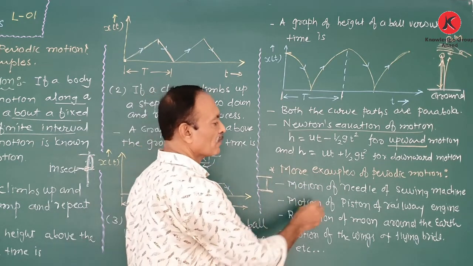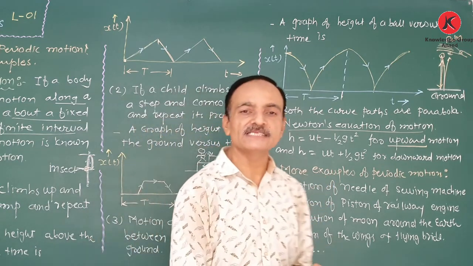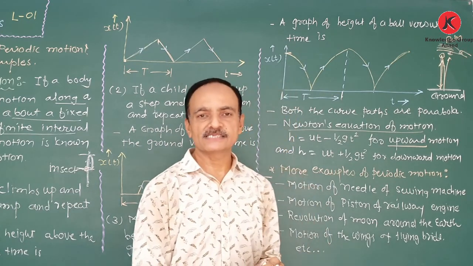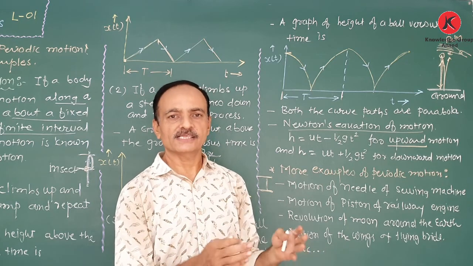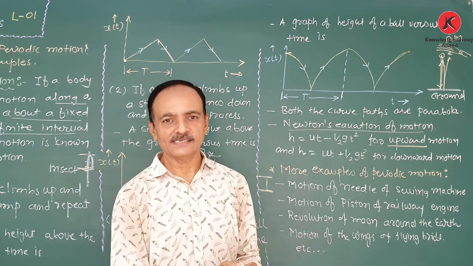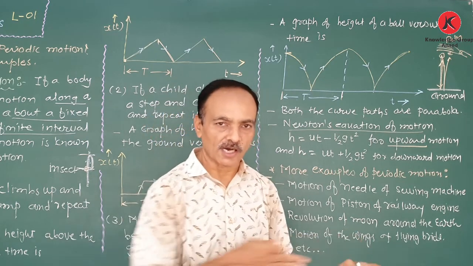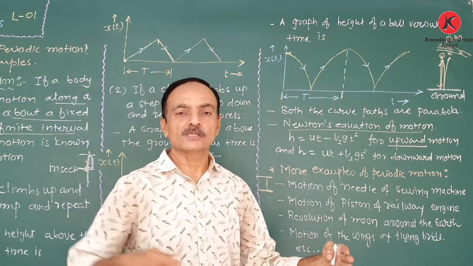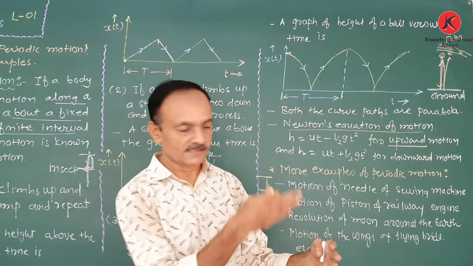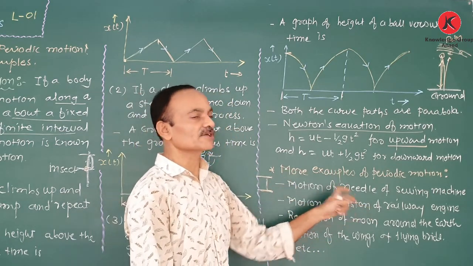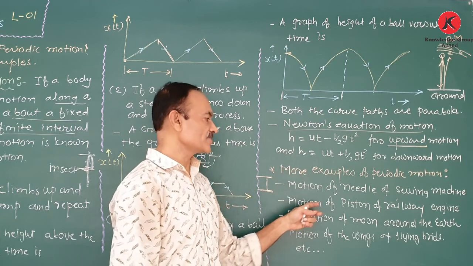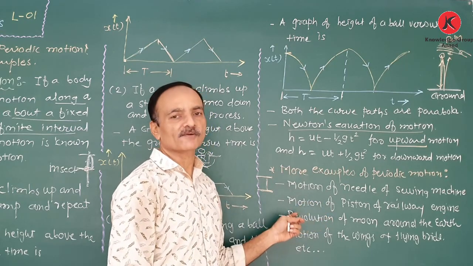After that, the motion of the piston of a railway engine. Now we also see the railway engine, actually the heat engine, not the diesel or the electric engine. At that time the piston moves up and down at a definite interval of time and also on a certain path. So this motion is also a periodic motion. There is repeated motion on a certain path at a definite interval of time.